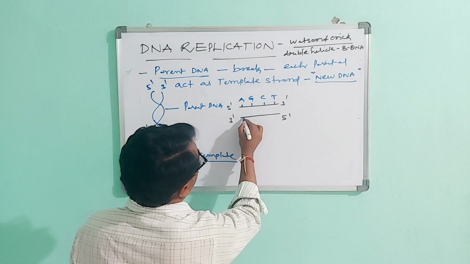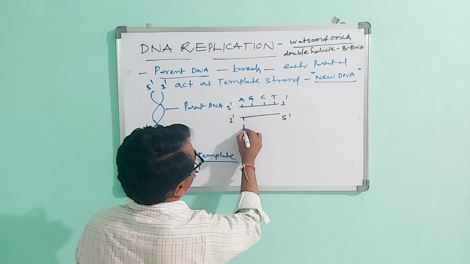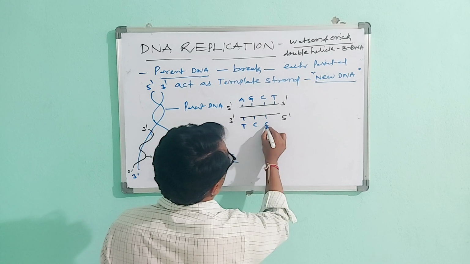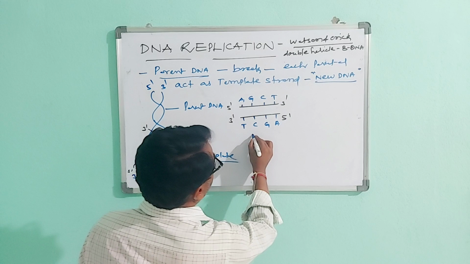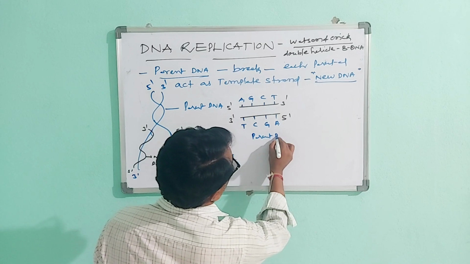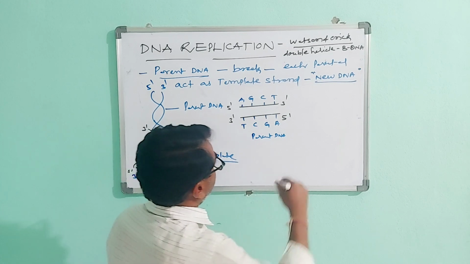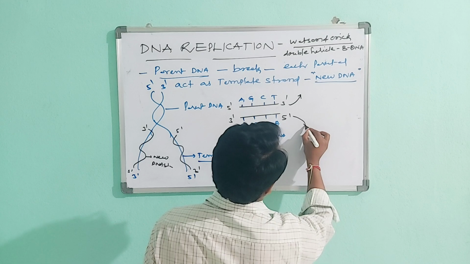The complementary 3' to 5' strand has thymine, cytosine, guanine and adenine. This is the parent DNA, and the parental DNA separates or breaks apart.